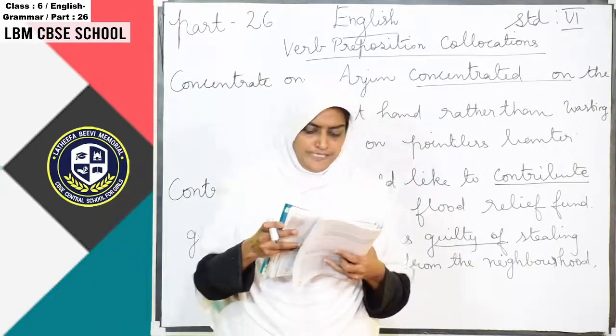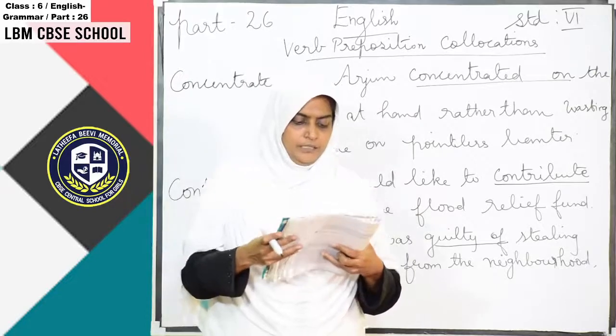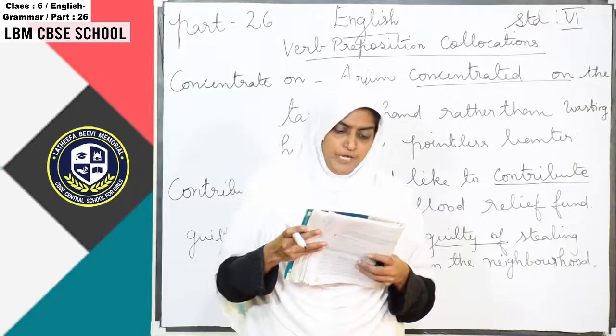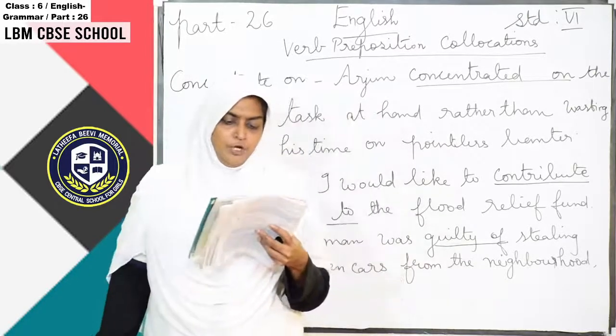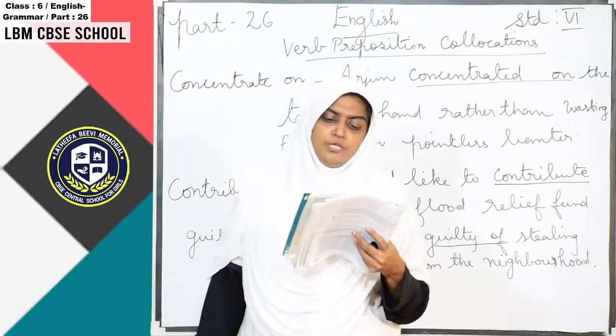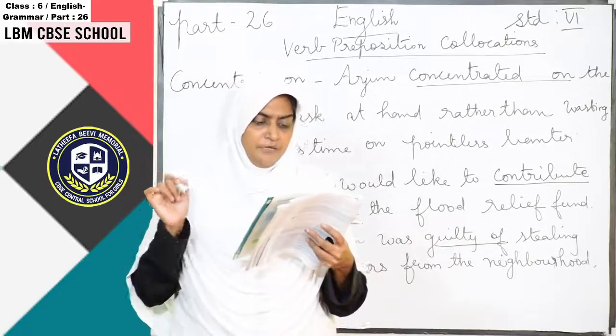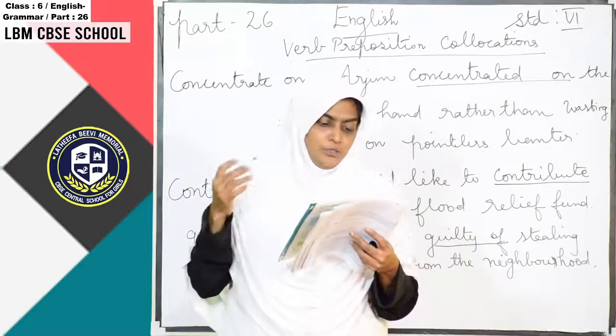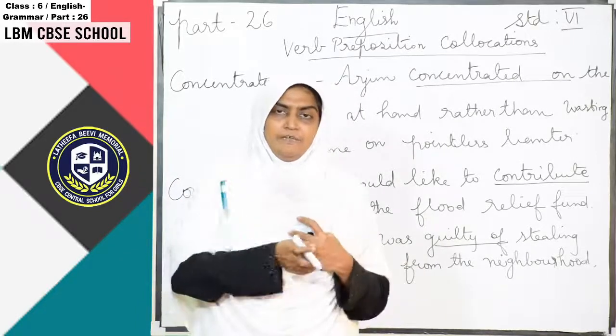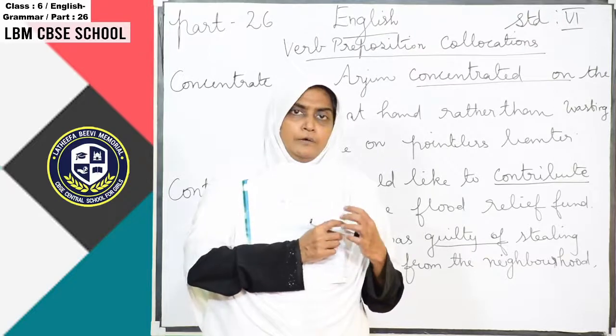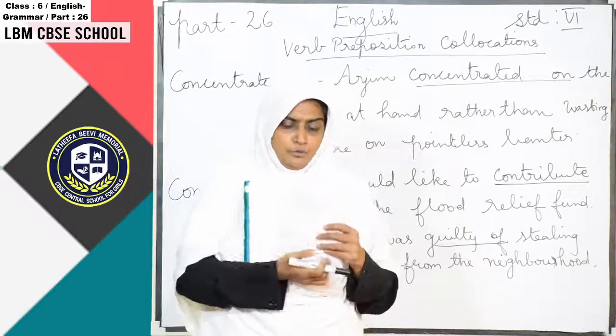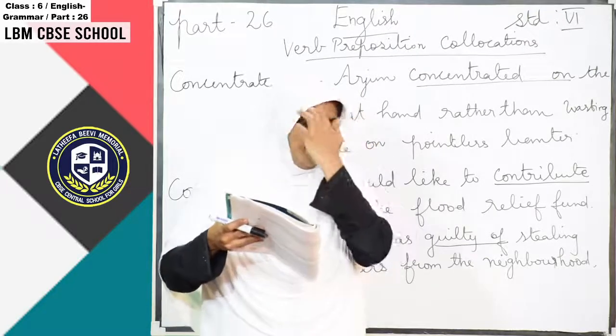And then one more example they have given: object to. The environmentalist objected to the government's decision by clearing the forest. There are so many examples they have given in your textbook. I have taught you a few examples only. Now we are going to see the exercises.